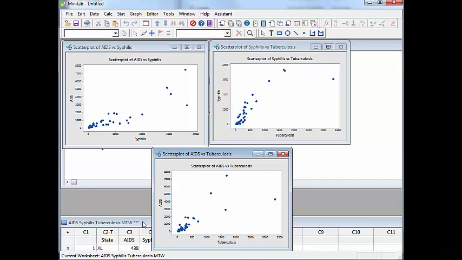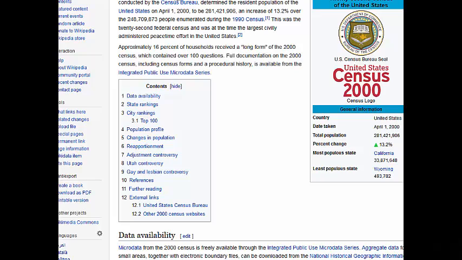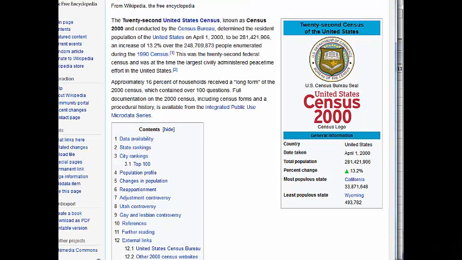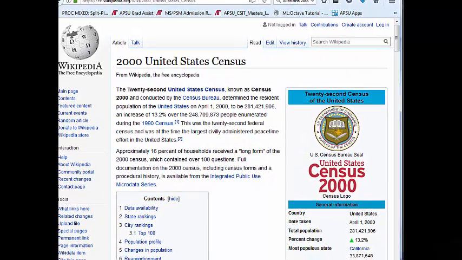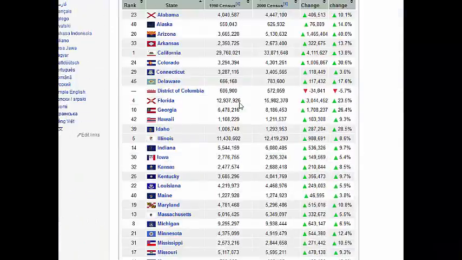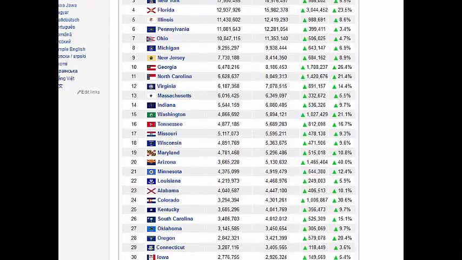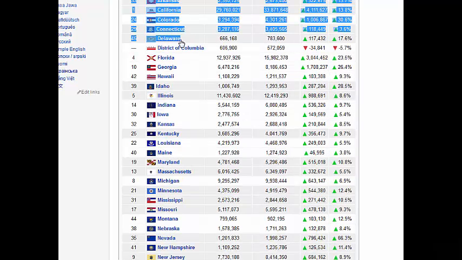However, there's really something else going on here. If you want, maybe you could pause the video and think about it for just a second. What I'm going to do is go and get the populations for these states. I think these data were from the year 2000; it's not going to matter so much. All I did was a Google search for state populations 2000, and this is what I get: the 2000 United States Census. If I scroll down, I'll see the data right in here. You can sort them by rank according to size, or by the state abbreviation. That's what we want, so I'll go ahead and do that.